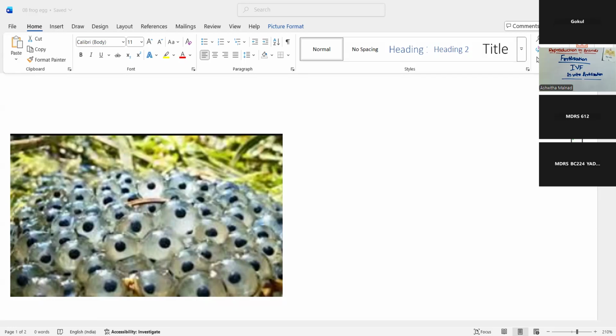And they are very delicate. A layer of jelly holds the egg together and provides protection to the egg. So, as the eggs are laid, the male deposits sperms over them. Each sperm swims randomly in water with the help of its long tail. The sperm come in contact with the eggs. The result is fertilization. This type of fertilization, where the fusion of a male and female gamete takes place outside of the body, we call it as external fertilization. Clear?